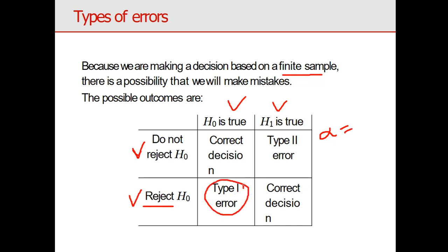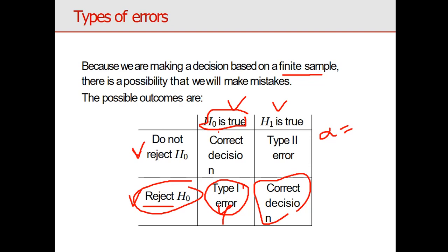Here, reject H naught when H naught is true. Okay, this is type 1 error. Here, see, reject H naught when the alternative is true. This is the correct decision made by the statistician. Okay, this is a correct decision, but here I am getting error, so I am taking it as alpha and type 1 error. Okay, here, do not reject H naught when H naught is true. Yes, if H naught is true, we are not going to reject H naught. This is also one correct decision made by the statistician.